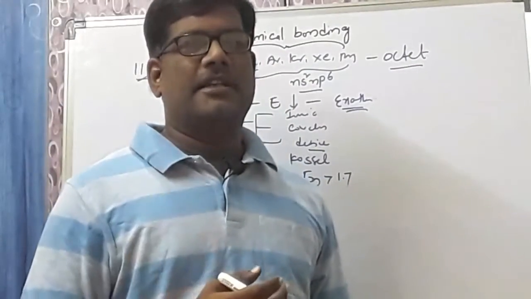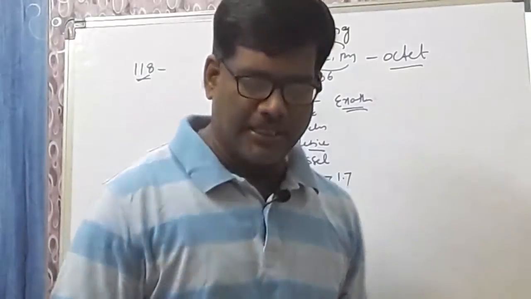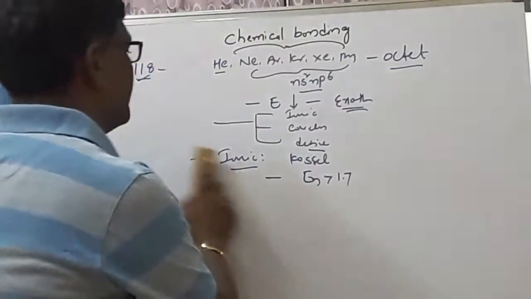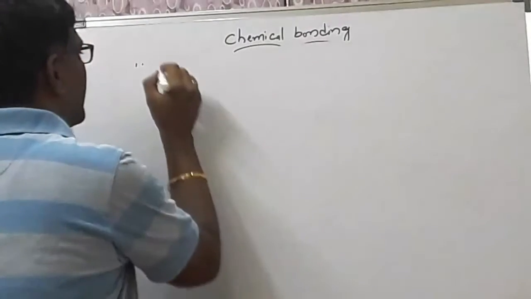So what is the definition of the ionic bond? We will take an example, and from that example we will derive the definition of the ionic bond. The best example for the ionic bond, with which we are generally very familiar, is sodium chloride.